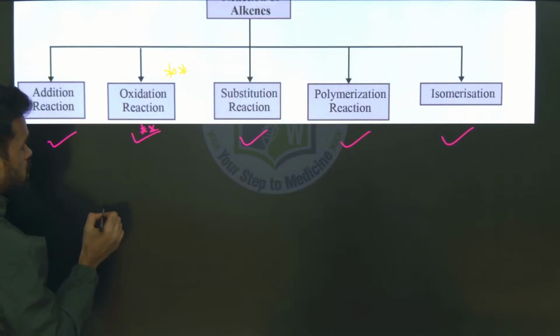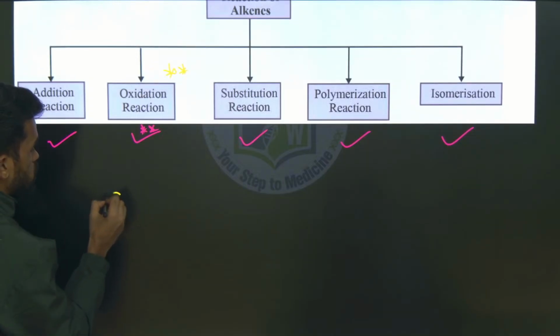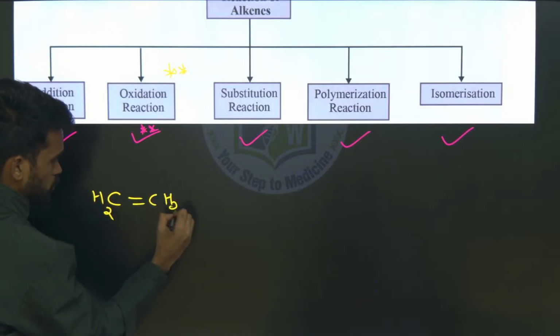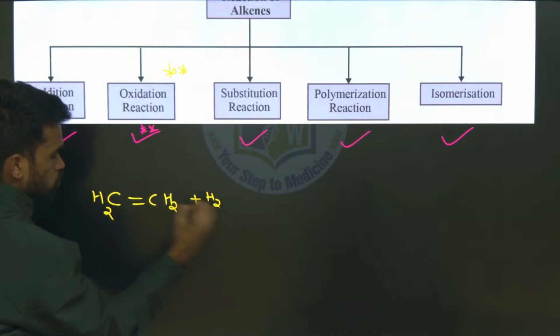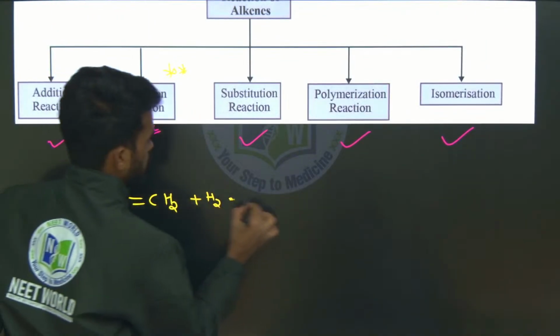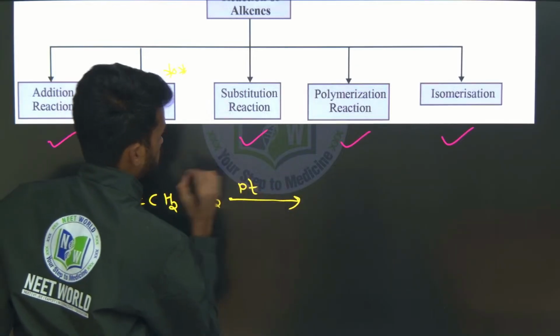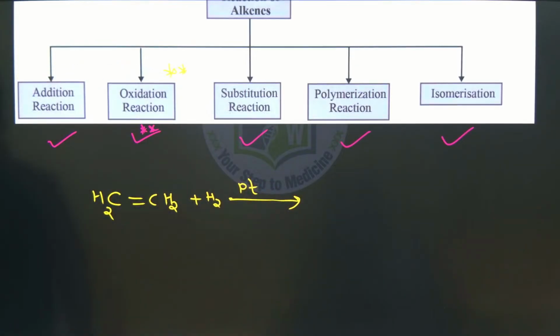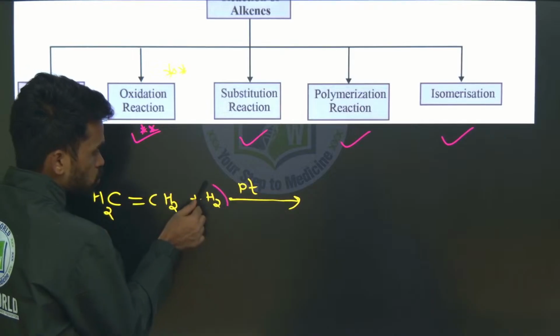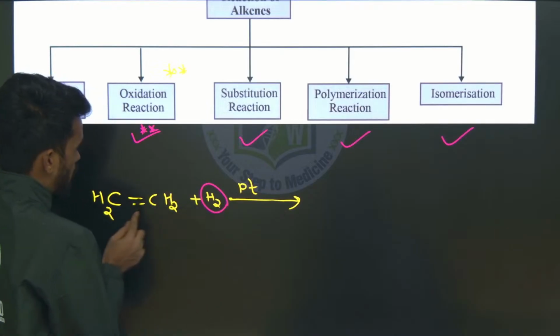Okay, so now alkenes undergo addition reactions. Addition reactions means, for example, I have the simple ethylene molecule. To this we can add H2. So what happens now, tell me. It will be in presence of metal catalysts like platinum, palladium, or nickel kind of catalyst. So what happens, these 2 hydrogen atoms in the molecule will be added to the substrate.